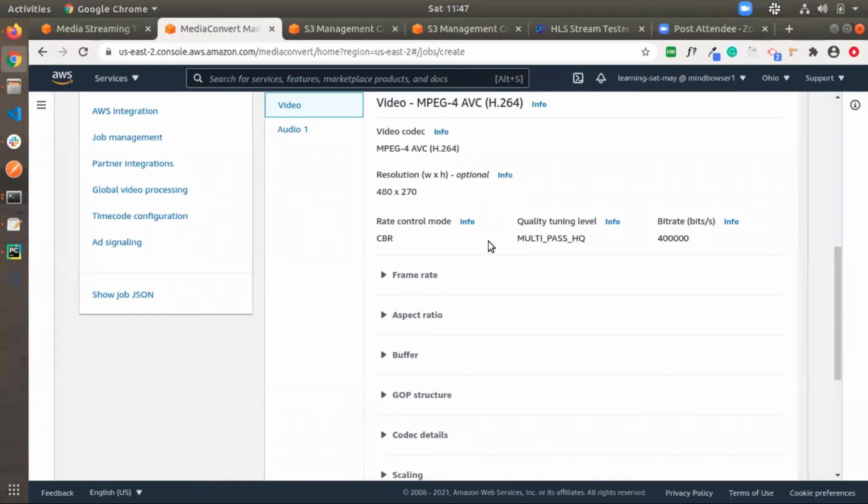When we are using constant bit rate, it will not depend on the user's internet bandwidth when the user is streaming this video. It only sends the same amount of bit rate, whether the user bandwidth is decreasing or increasing. I have added these settings, and the resolution I have added for this output is 480 by 270. I will show.